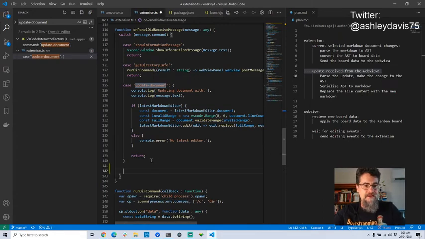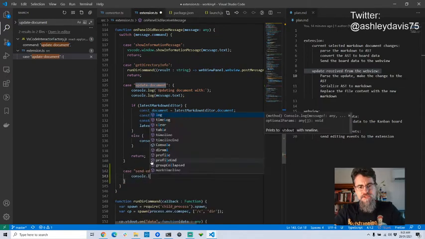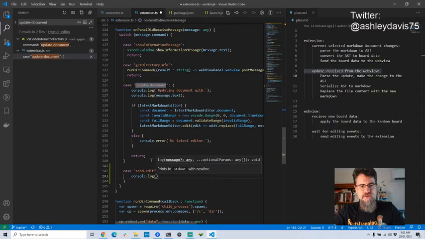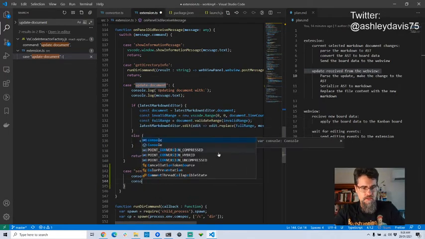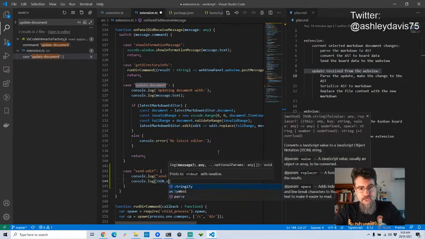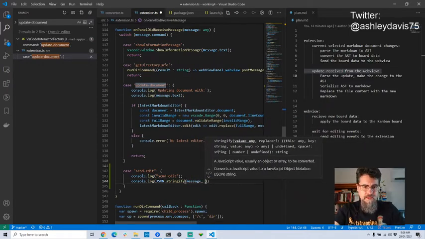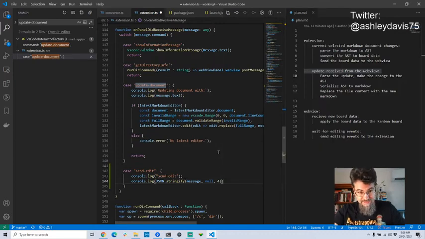So I'm going to add another case statement here for my send edit command that's coming through from the web view. The first thing I want to do is really just verify what's coming through. So I'm going to do a console log send edit so I can see that that's come through. And then I'm just going to console log the data that's come through. I'll JSON stringify the message and display it with 4-space indenting so it's nice and readable.